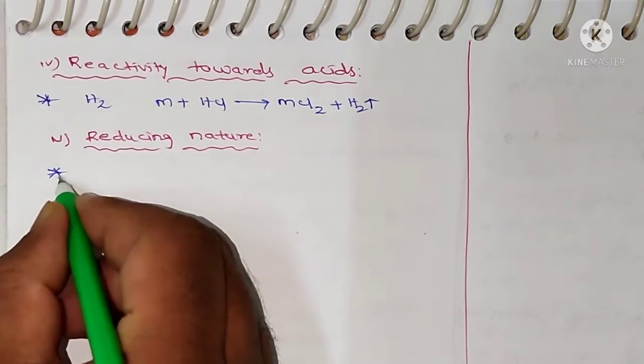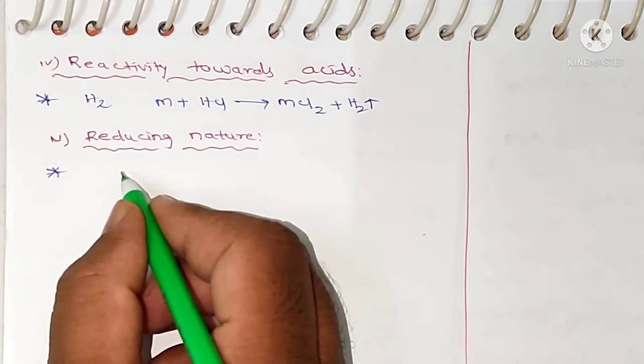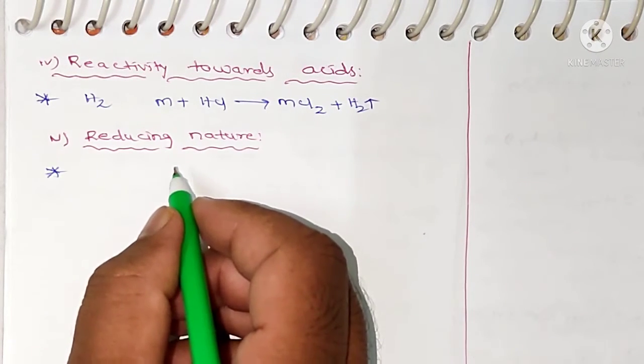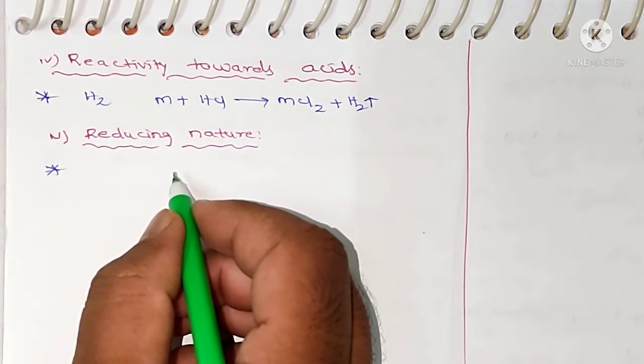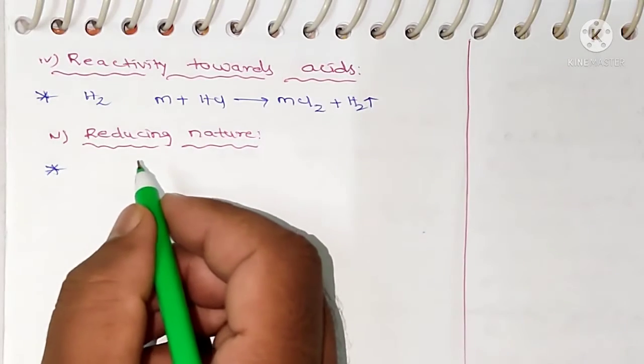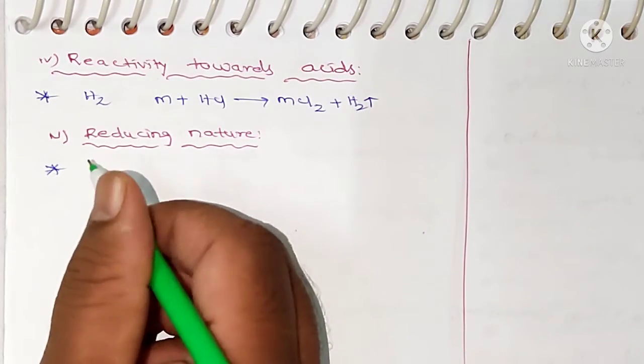Next, the fifth one, reducing nature. Like alkali metals, meaning first group metals, the alkaline earth metals, meaning second group metals, are also strong reducing agents due to having large negative reduction potential values.